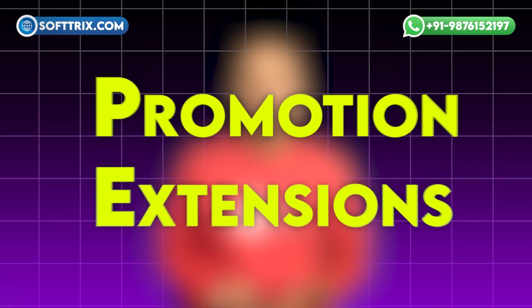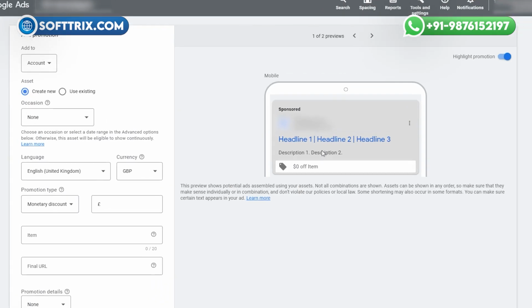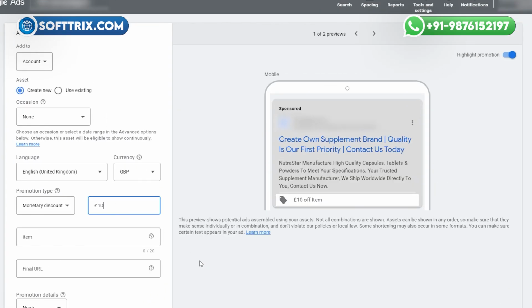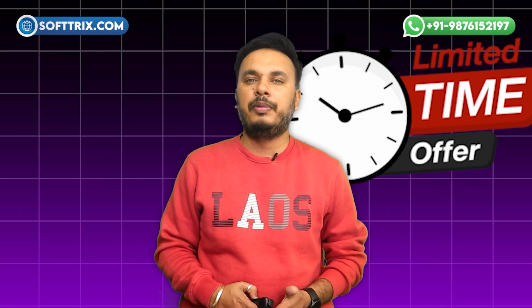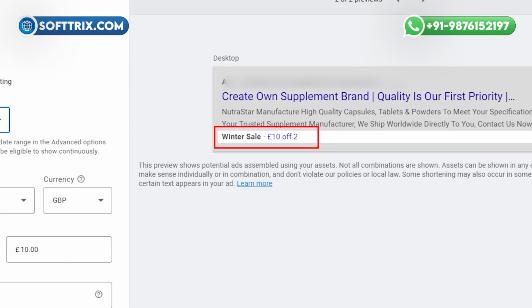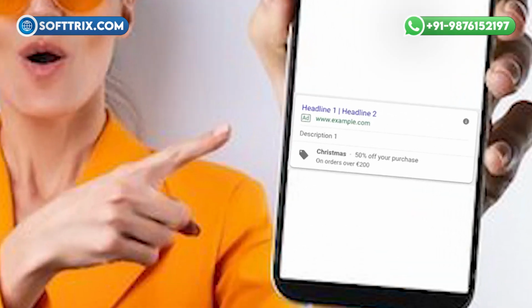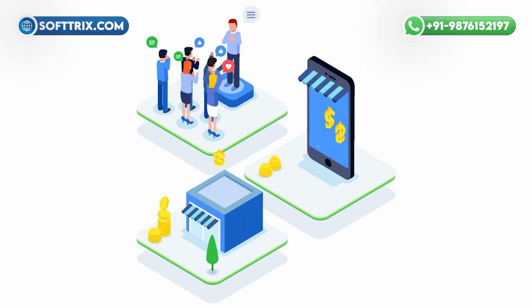The next is the promotion extension. The promotion extension allows the advertiser to highlight the special offers, discounts or promotions directly within their ads, whether it's a limited time sale, free shipping offer or the holiday promotion. Promotion extension can attract users' attention and encourage immediate action, driving conversions and boosting the sales.